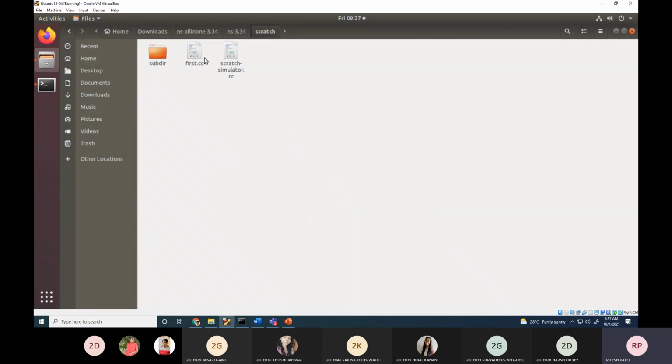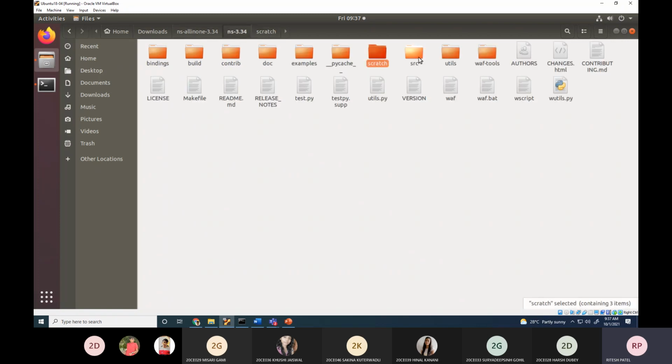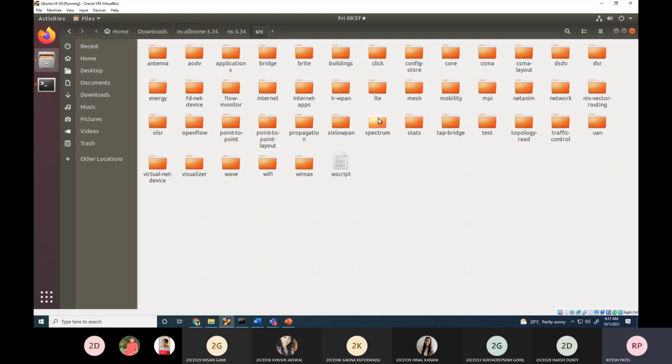So I replace this first.cc file, and the other directories are source. I told you NS3 is written in C++. You can see the C++ files of every implementation of the TCP/IP protocol stack over here. For example, if you want to find the code for IP,